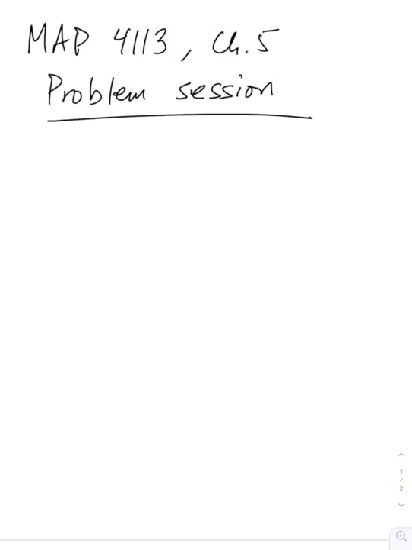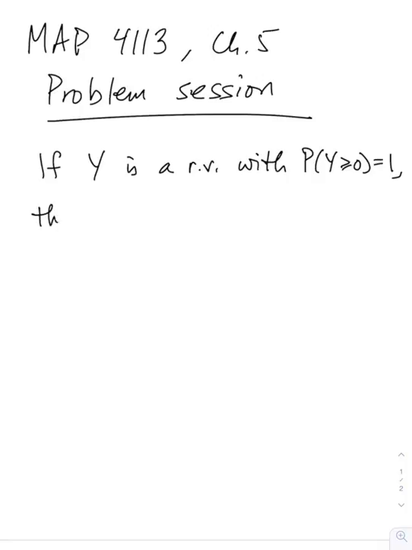But there's a little lemma, I don't know if it's called a lemma in the book, but it says this. If Y is a random variable with the probability that Y is bigger than or equal to 0 equal to 1, so it's a non-negative random variable, then the expected value of Y can be calculated as the integral from 0 to infinity of the probability that Y is greater than little y dy.